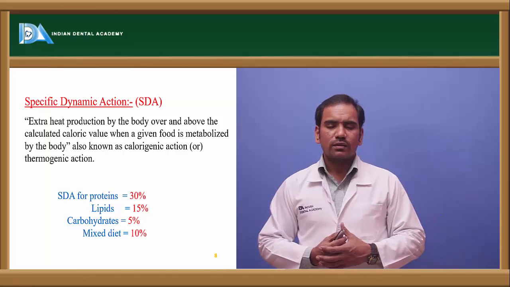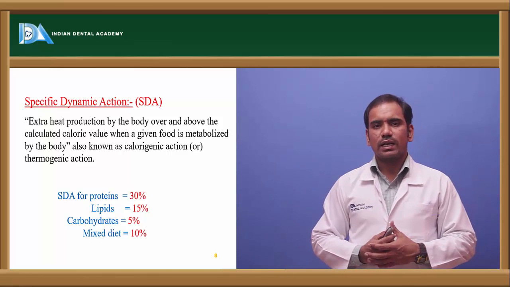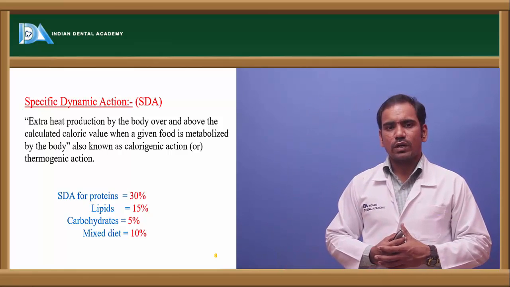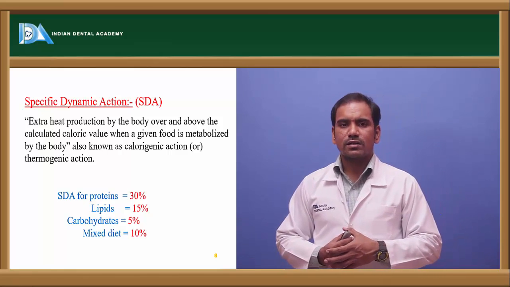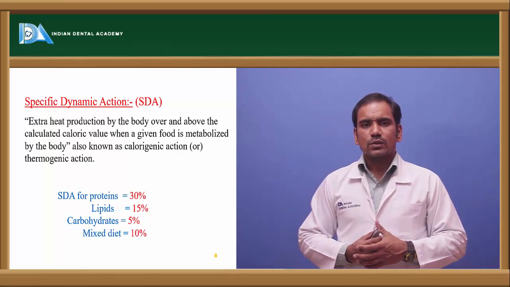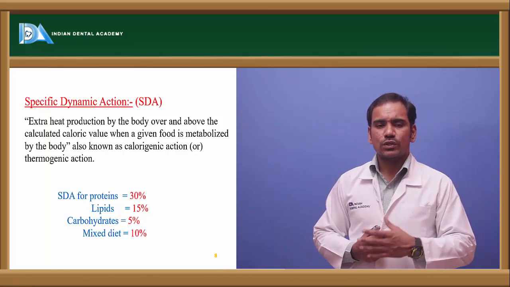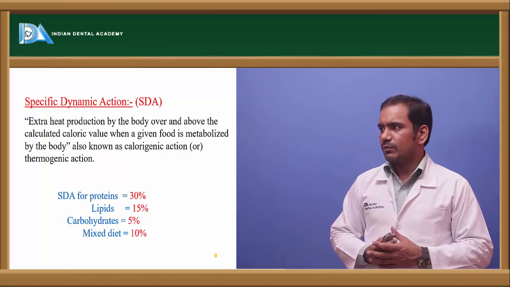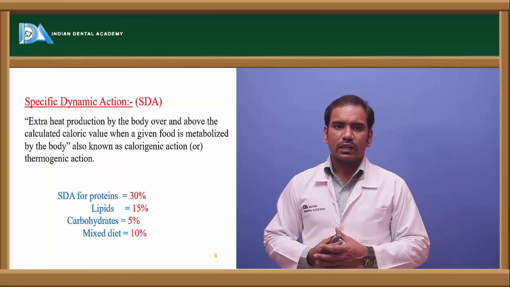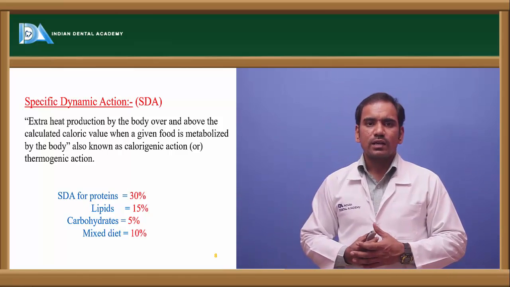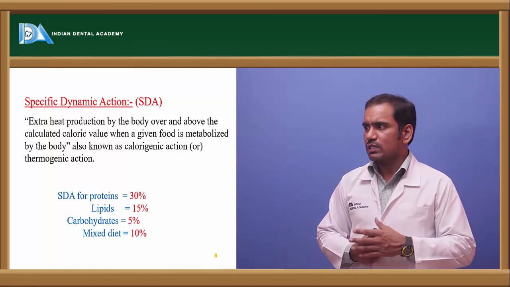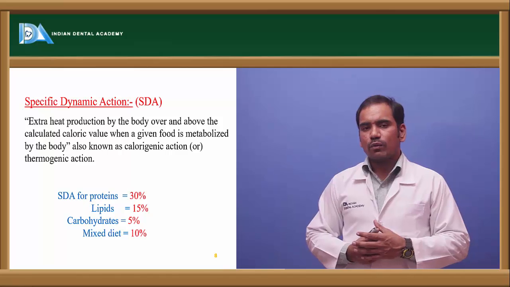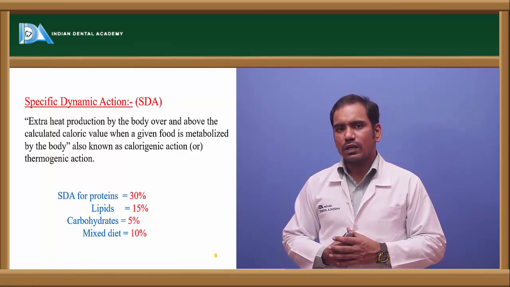Coming to another factor we have to consider when calculating the calories for a particular person, that is specific dynamic action. What is specific dynamic action? In short, we call it SDA. The extra amount of heat produced over and above the calculated value of heat that should be produced by the food when a given food is metabolized is called the specific dynamic action. So that is the extra heat produced by the food over and above the calculated value.